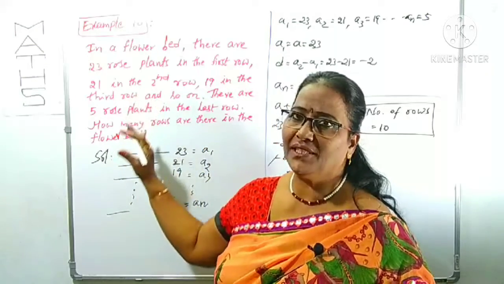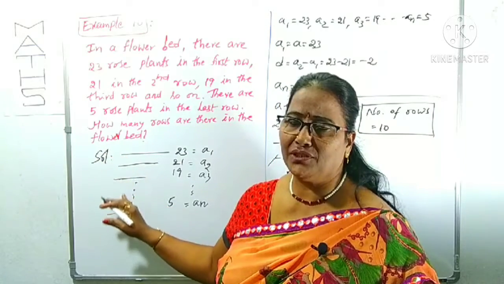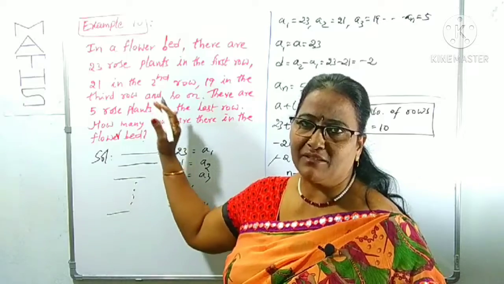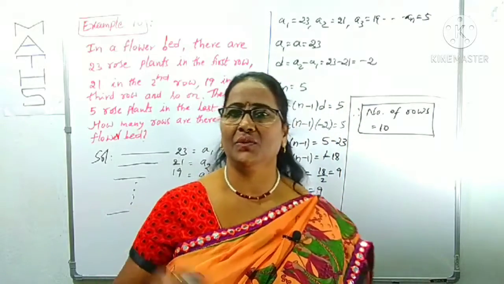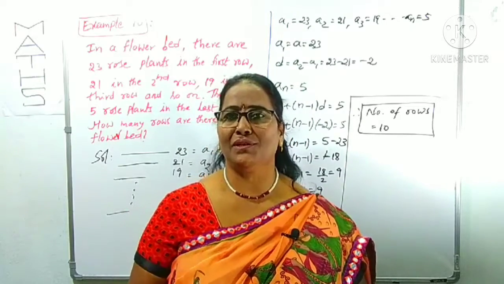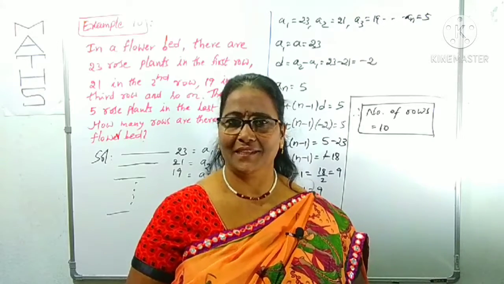You have to read the question sentence by sentence. First row, second row, third row, the last row. How many plants are planted in a flower bed is given. From that we can recognize that they form an AP series, and it is asking how many rows there are. That is asking what n is indirectly. Right? Is it clear now?